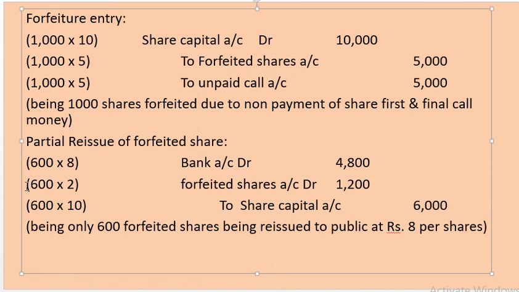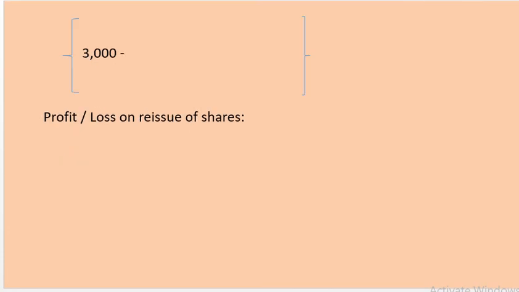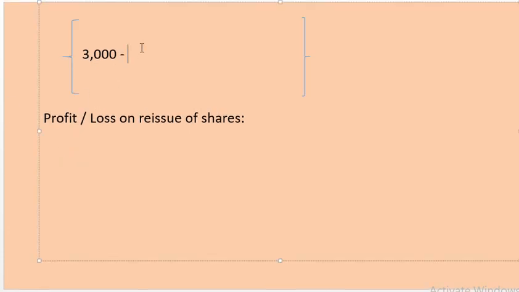That is what is in the partial reissue journal entry. See, forfeited shares, 600 shares, are reissued. Because of that, the company is getting a loss of 1200. So, that amount should be deducted right here. From 3000 we are going to deduct 1200. Now, as a result, we are getting 1800 as profit. I hope you understood this place.